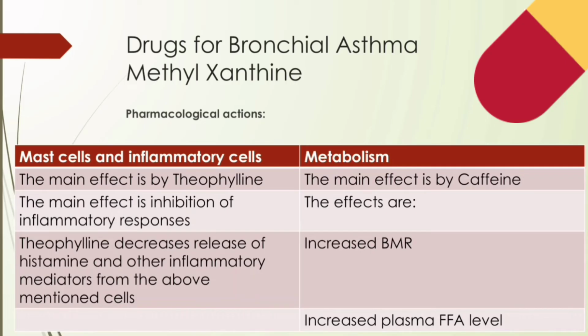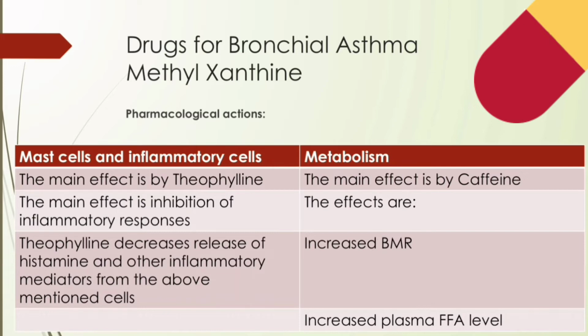Now, mast cells and inflammatory cells and the metabolism. So, in the mast cells, theophylline decreases release of histamine and other mediators from mast cells and activated inflammatory cells. This may contribute to its therapeutic effect in bronchial asthma.